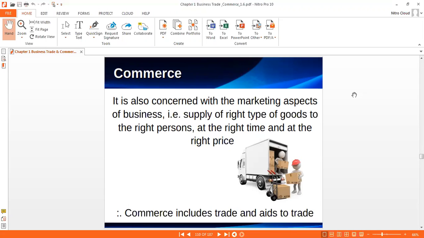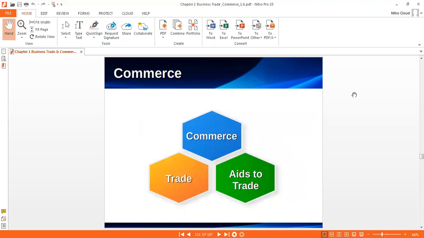Generally people believe that commerce means trade, buying and selling of goods and services, but it is wrong. Commerce is a wider concept. Commerce includes both trade and auxiliaries to trade, or we can also say trade and aids to trade. Both things we will learn one by one: what is trade and what are aids to trade. So commerce includes two things, trade and aids to trade.